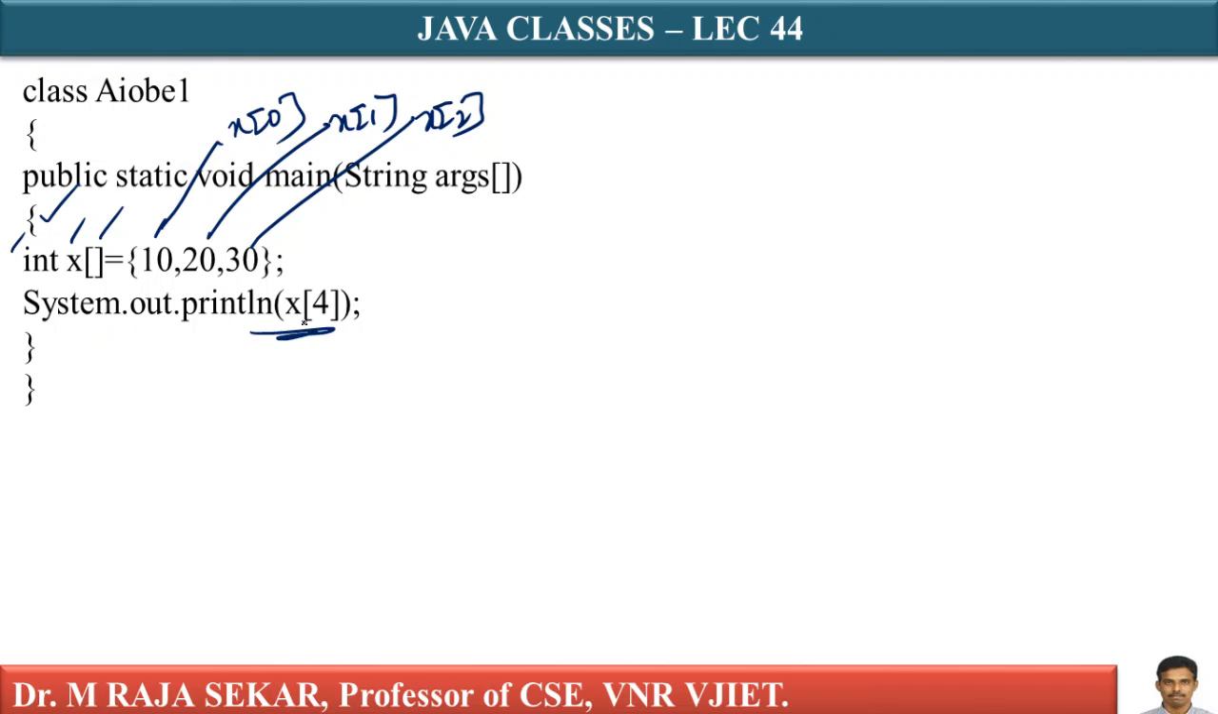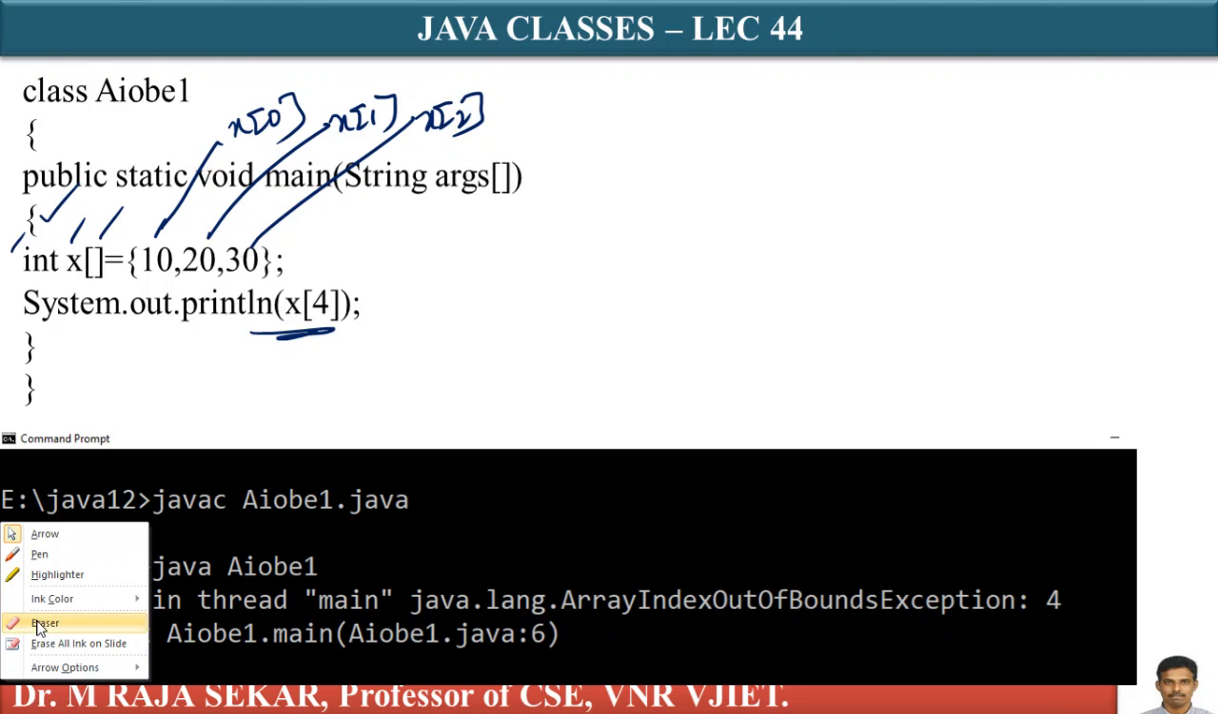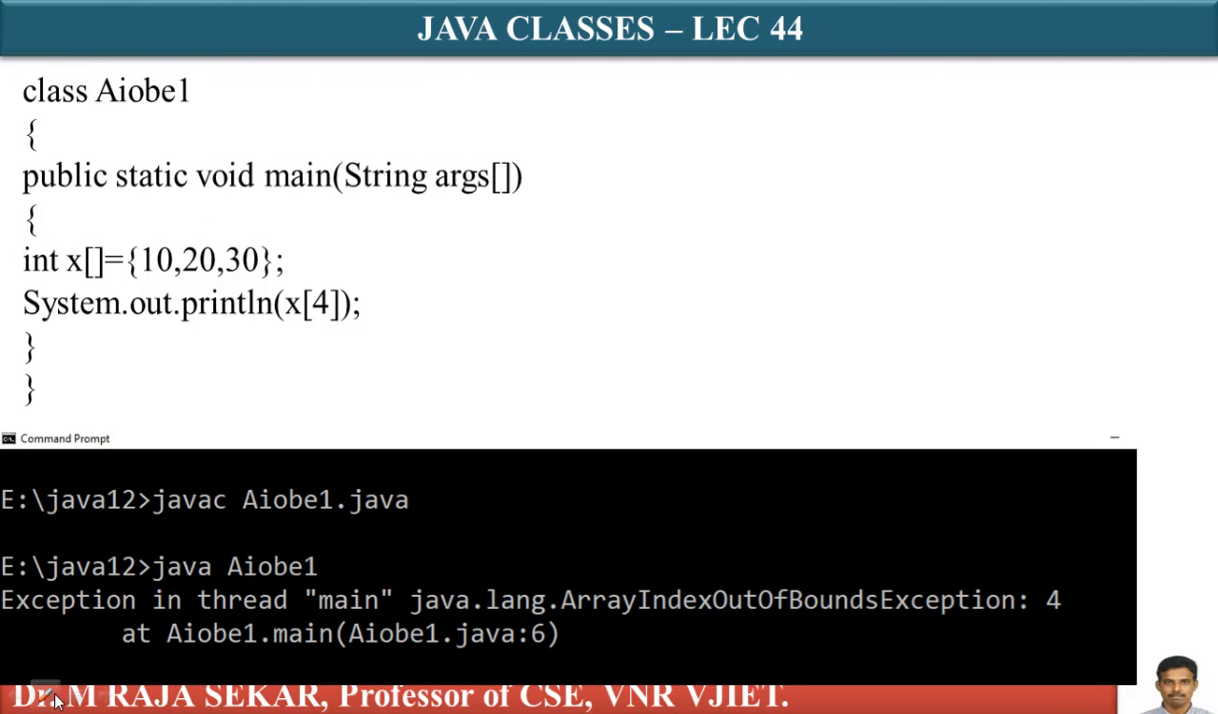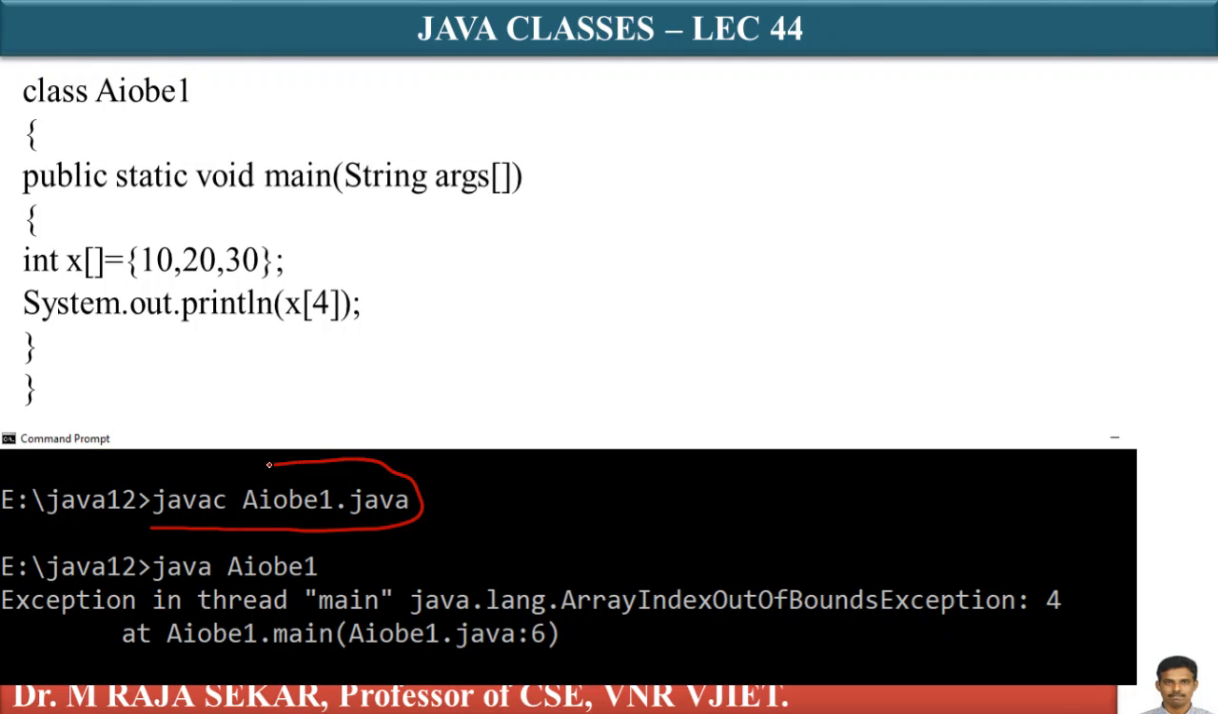System.out.println x4. Do we have an x4 location? We don't have an x4 location. If you execute this, just observe. Let me clear the screen. javac AIOBE1.java. This program is compiling. That's what we were saying.